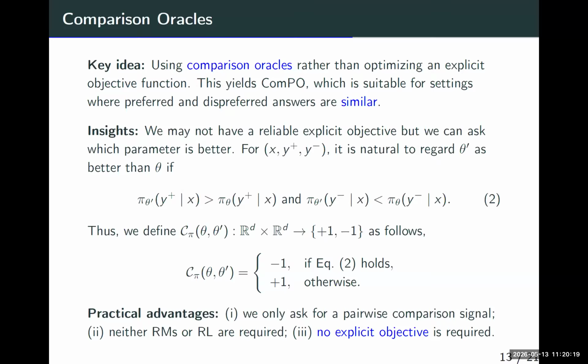And theta prime is better than theta if it is more likely to generate the preferred answer, and also less likely to generate the dispreferred answer. And we impose the signal called C(theta, theta prime). If equation 2 holds, it would be -1, meaning that theta prime would be better. Otherwise, +1.